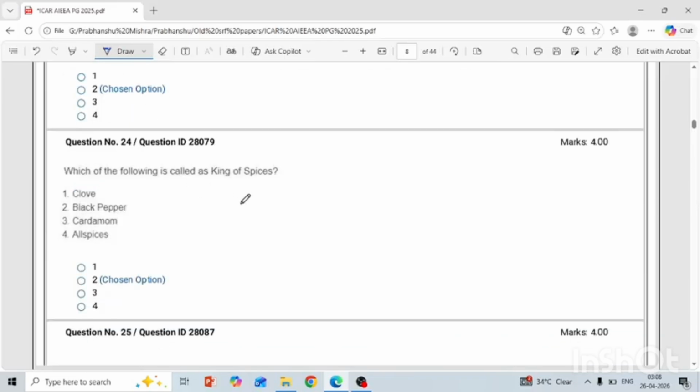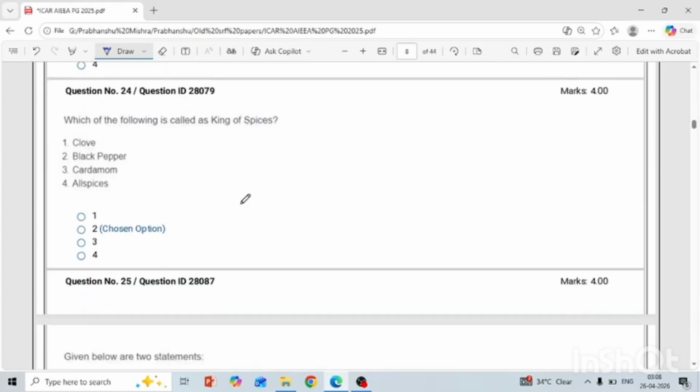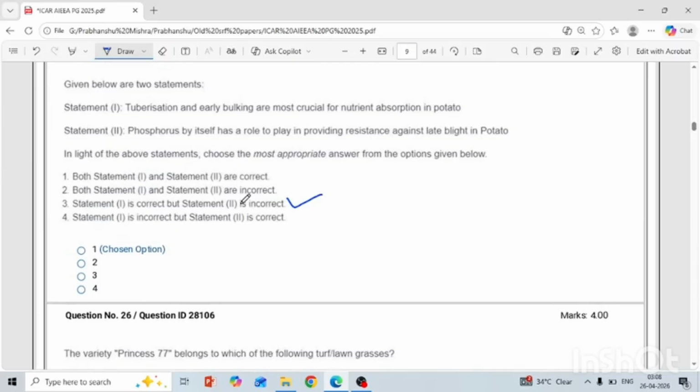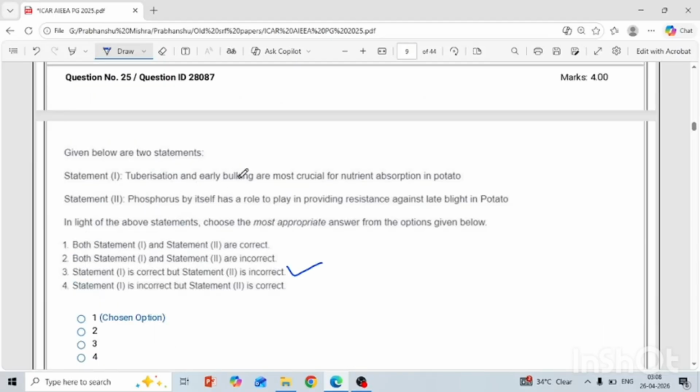Another is, which of the following is called the king of spices? Very simple question and repeated question. Answer is black pepper. Another is, tuberization and early bulking are most crucial for nutrient absorption in plants. Yes, it is true. Basically, early types require more nutrients because of very fast growth.